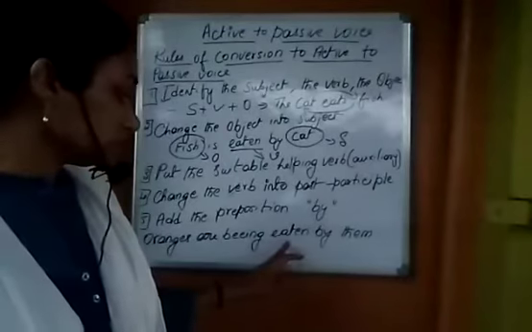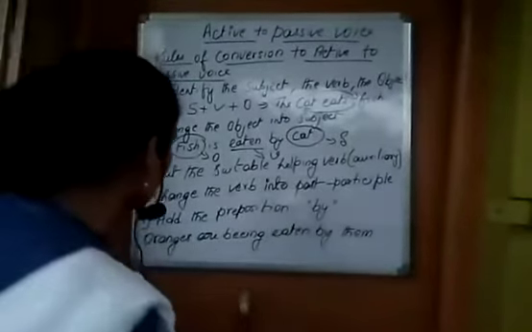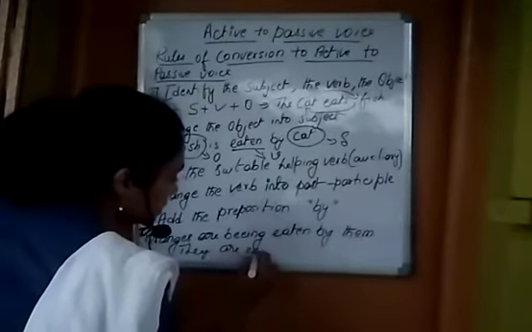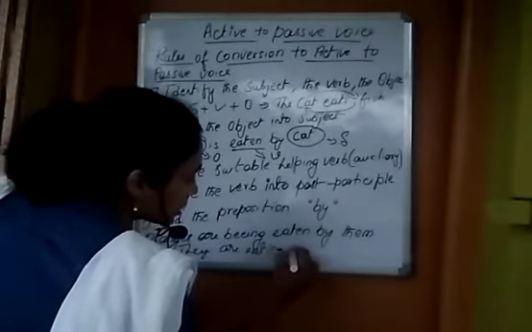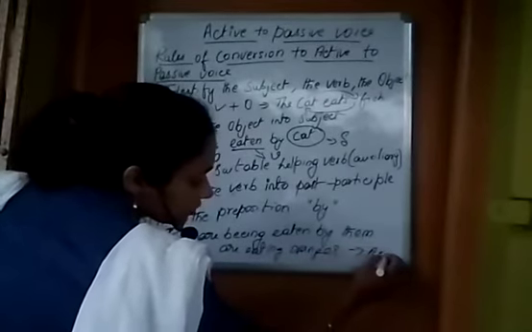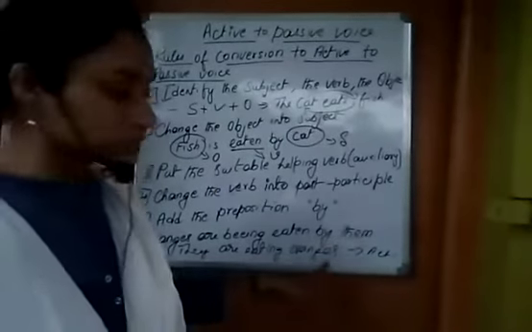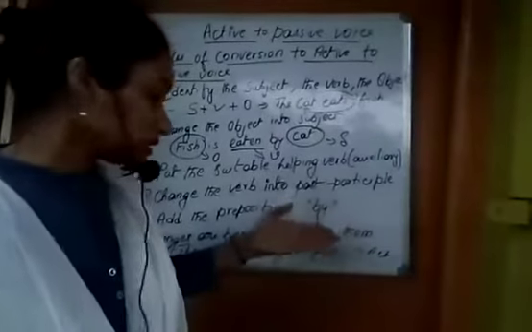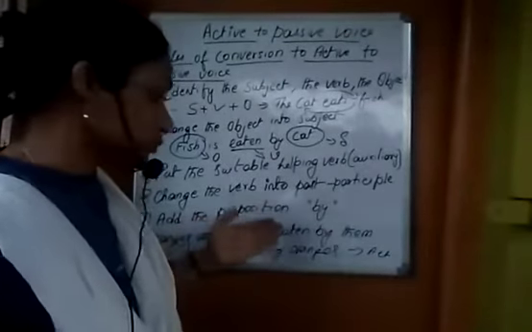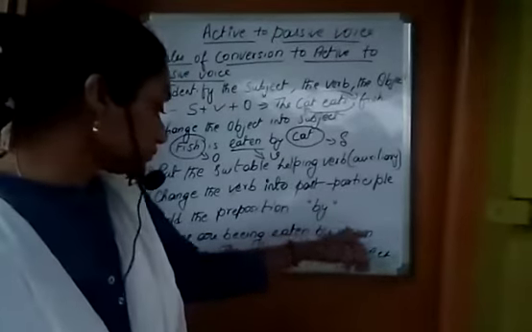The active voice is: they are eating oranges. So this is the active form of this sentence. I have converted this into passive voice. If you convert this into passive voice, it will be like this: oranges are being eaten by them.